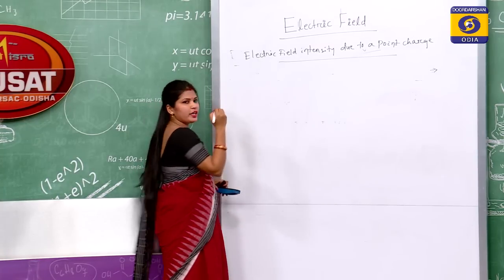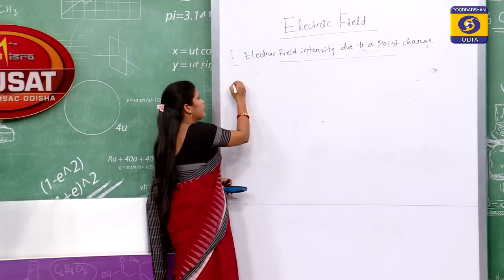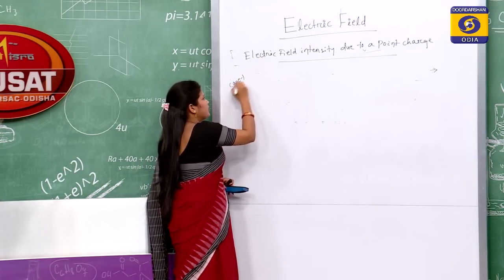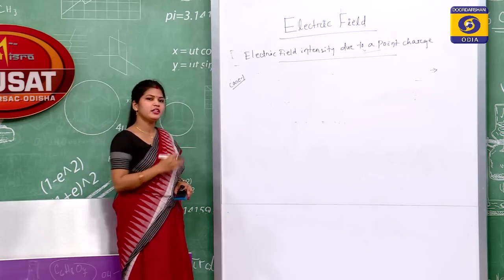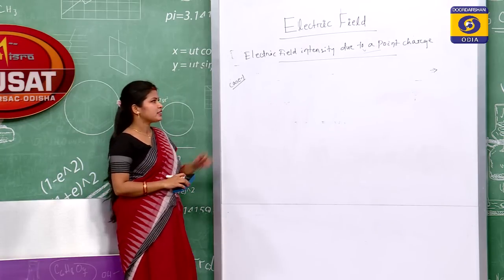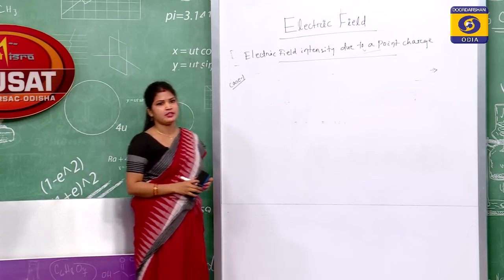So, here there are two cases we will study. First, case 1, that is the charge will be at origin, and the second case we will study the charge is at anywhere.